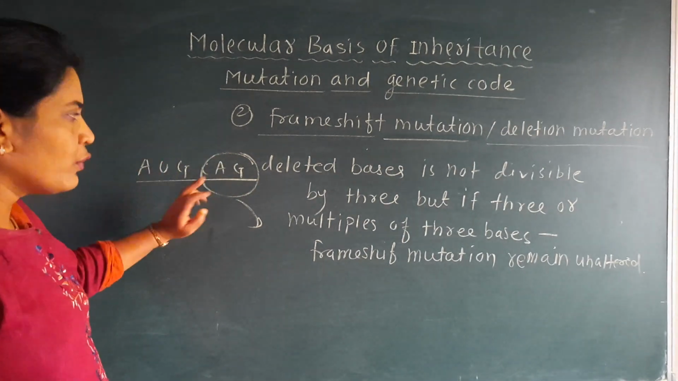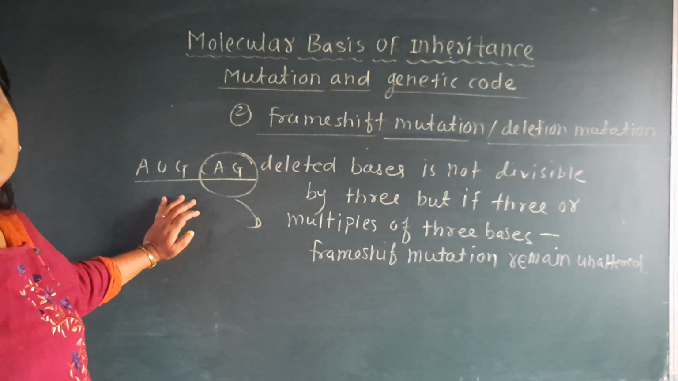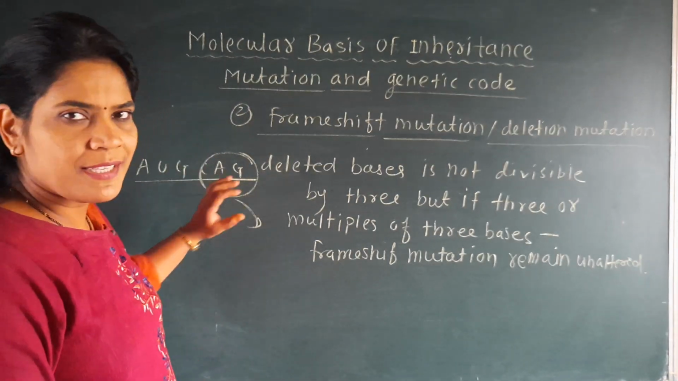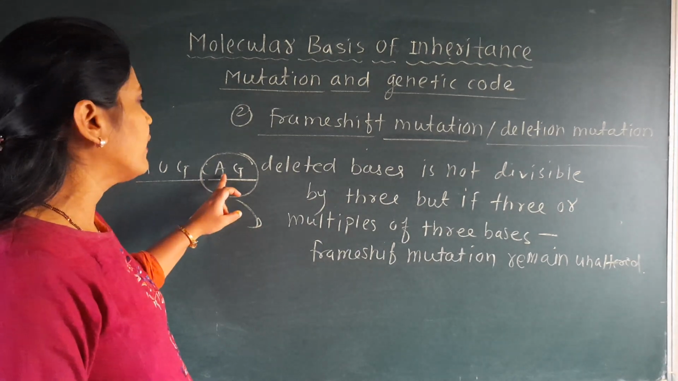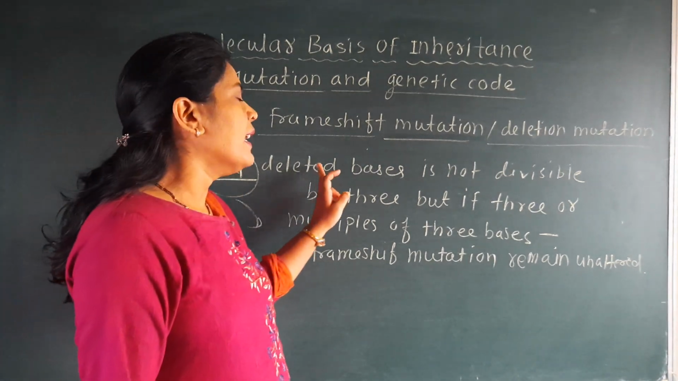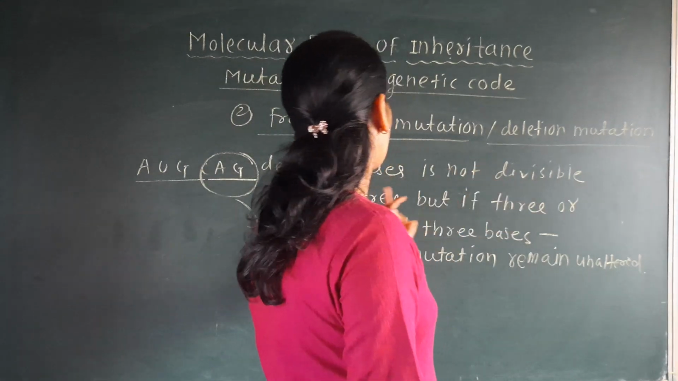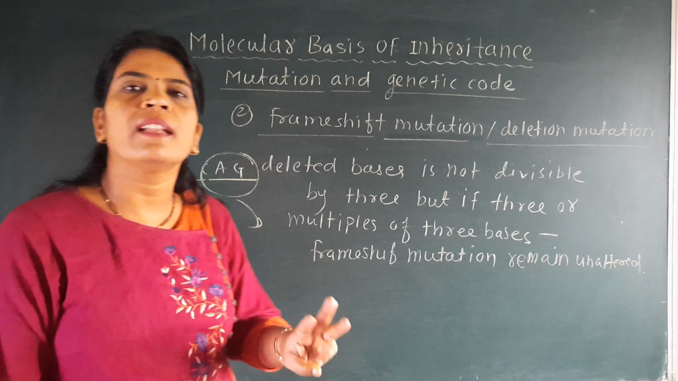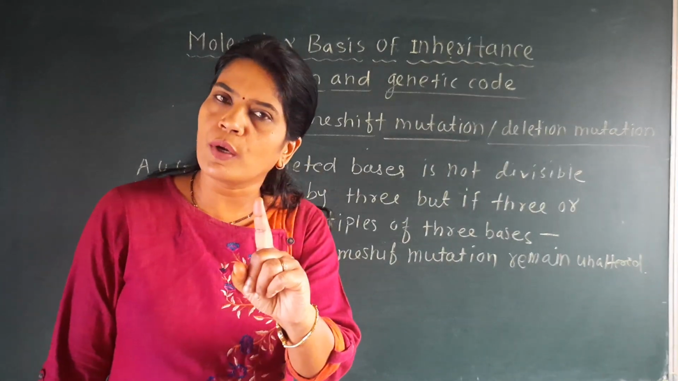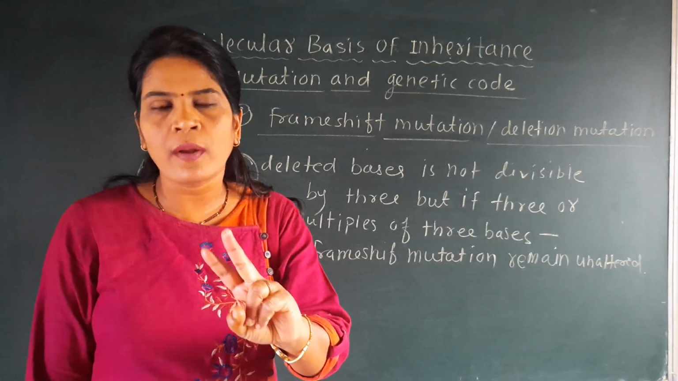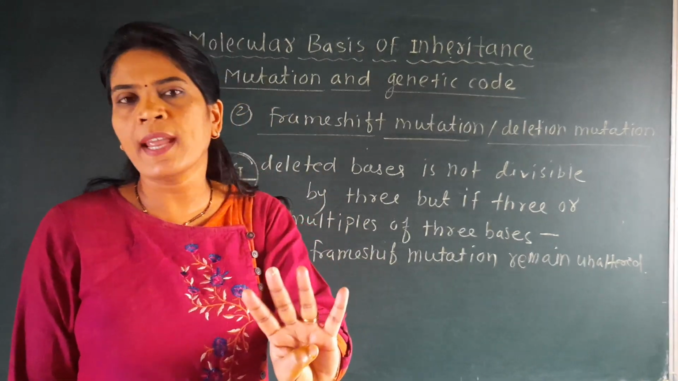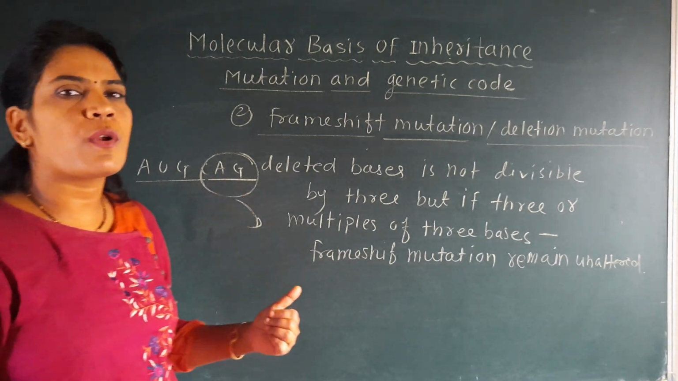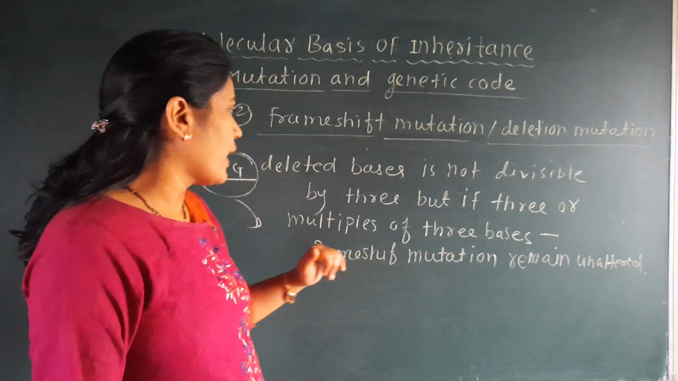But it does not always happen. In deletion mutation, in frame shift mutation, the deleted piece of the DNA does not always contain 3 codons. So the meaning of this is that the deleted base is not divisible by 3. It may contain 1 codon, it may contain 2 codons, it may contain 4 codons. Okay? Sometimes it contains 3 codons. And if 3 codons are deleted, then what happens?